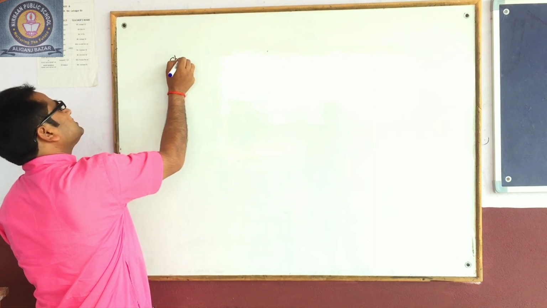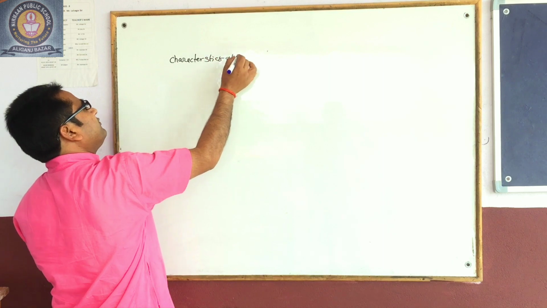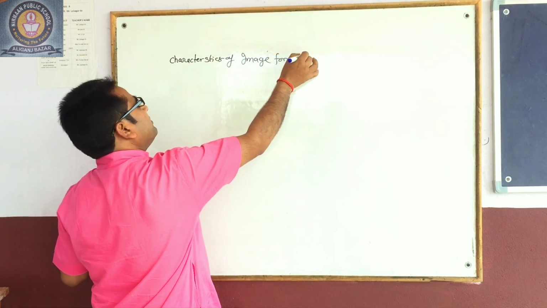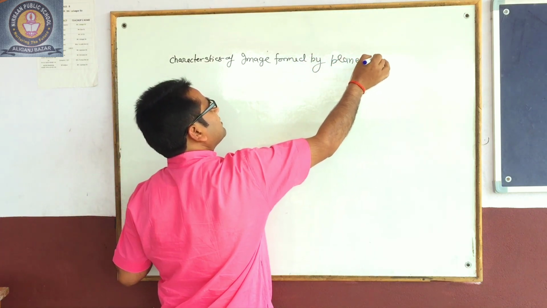Characteristics of the image formed by the plane mirror.